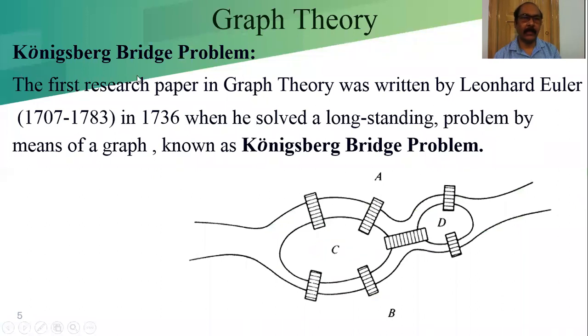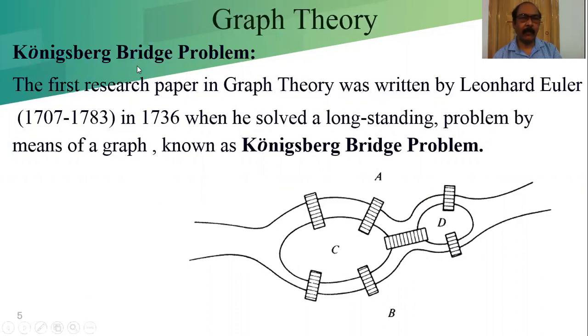First we learn what is called the Konigsberg bridge problem. It was unsolved for a long period of time. It was solved by Euler. From that developed a part of graph theory, the Euler graph, in the name of the mathematician Leonhard Euler. From that we learn the part of graph theory known as the Euler graph, Euler line, Euler walk, like that.